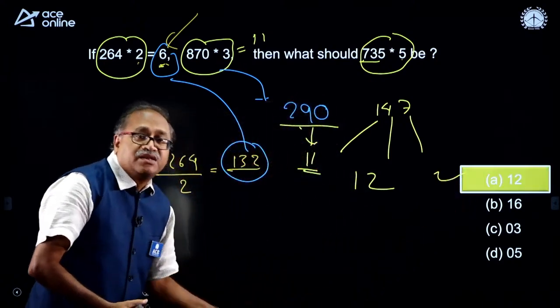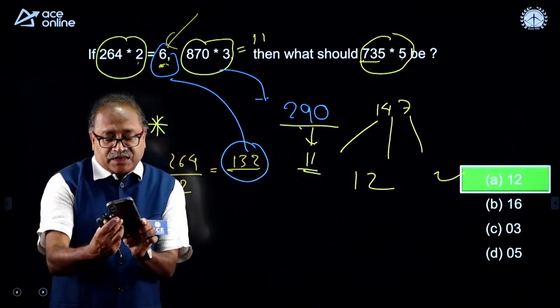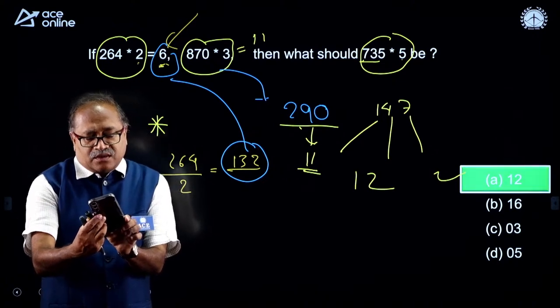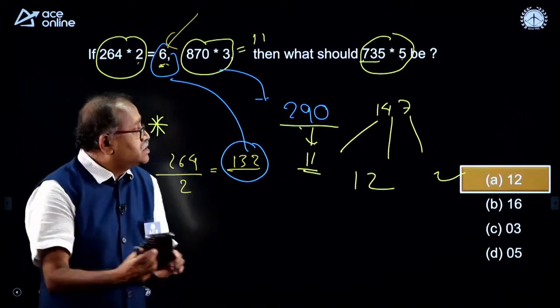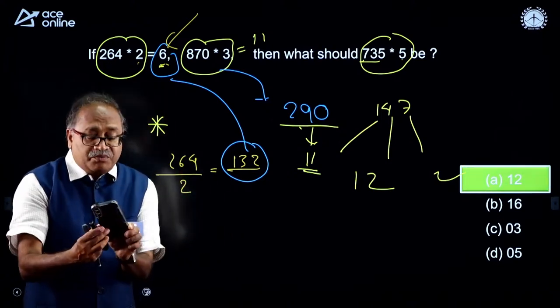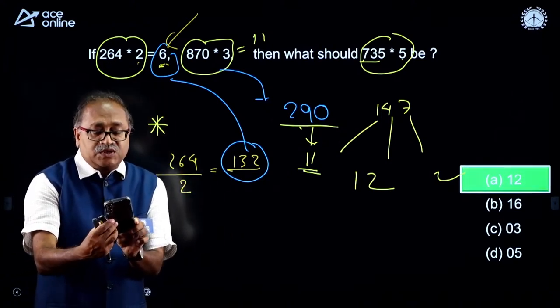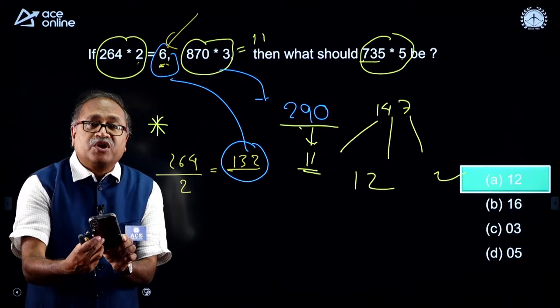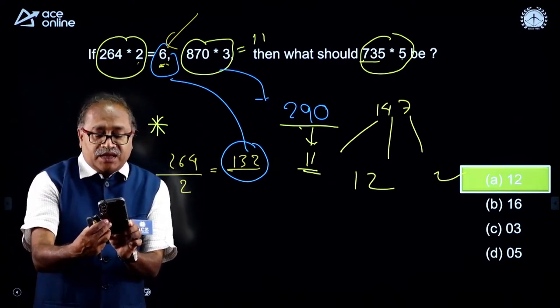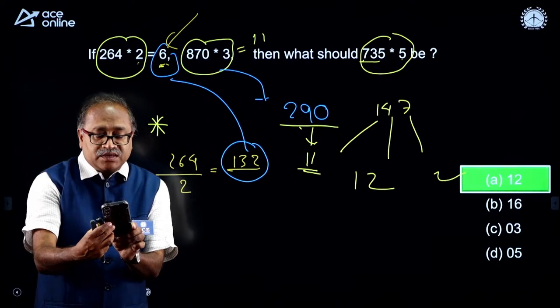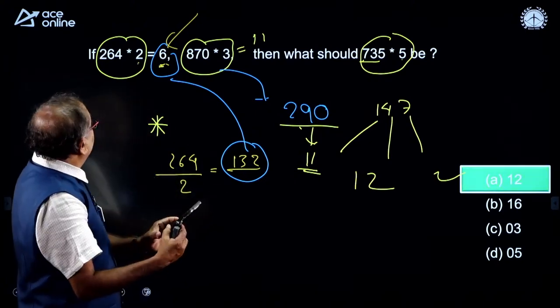This comes with the practice, sir. This comes with the practice. Option A. Yes, my dear friends, is that logic clear to all my friends? Your response is very important for me. Whatever logic I mentioned over here, is that clear, my dear friends? 7 plus 3 plus 5.